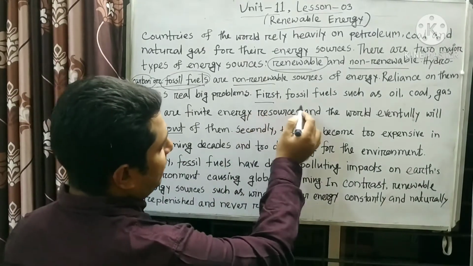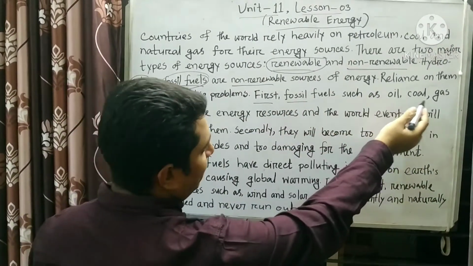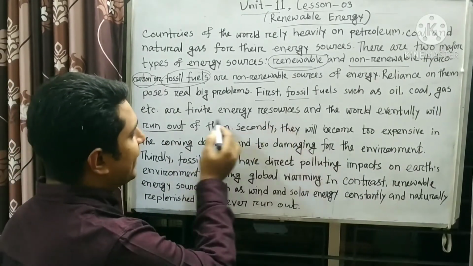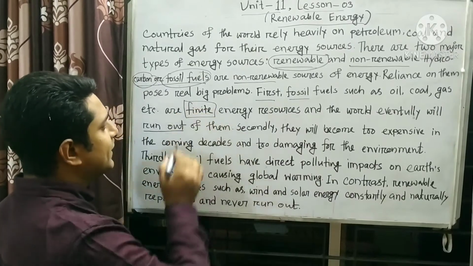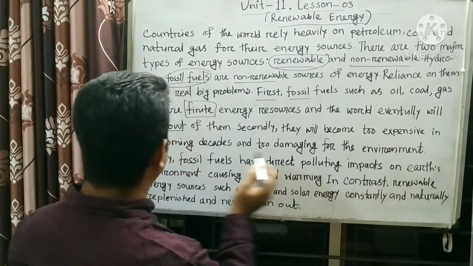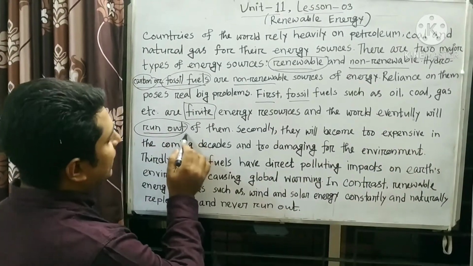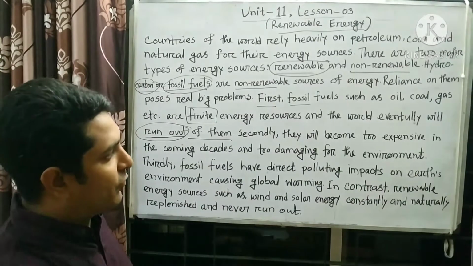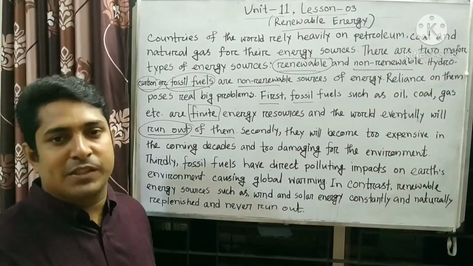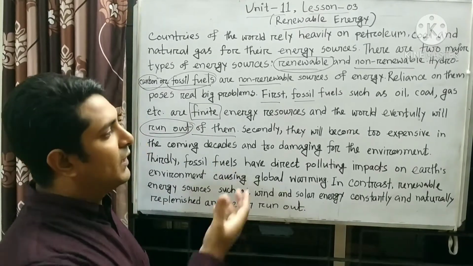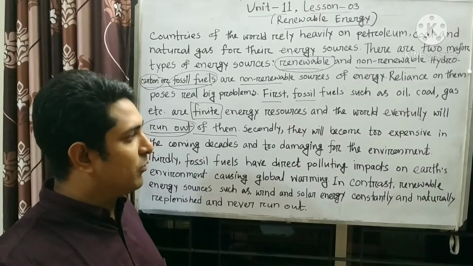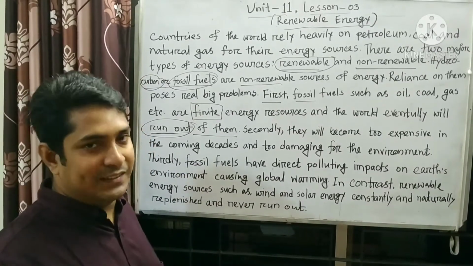First of all, fossil fuels such as oil, coal, gas, etc. are finite energy sources. Finite means limited. And the world eventually will run out of them. Run out means finish. So, first of all, fossil fuels like oil, coal and natural gas are finite sources. That means they are limited. One day they will be finished. That means they will run out. We will not be able to get them easily one day.